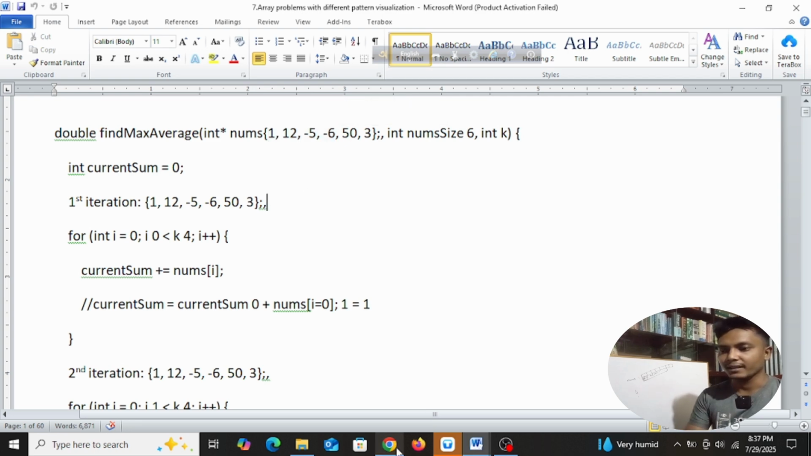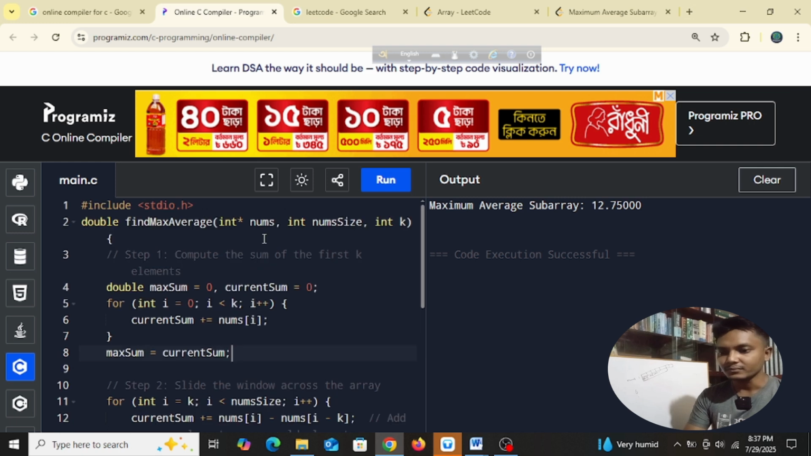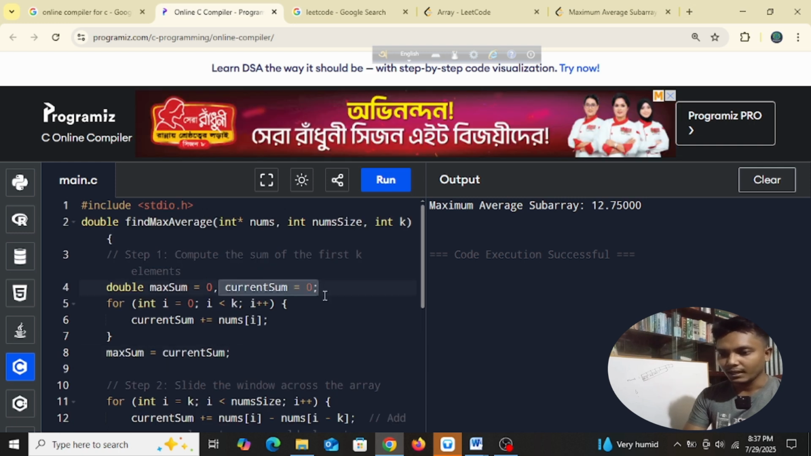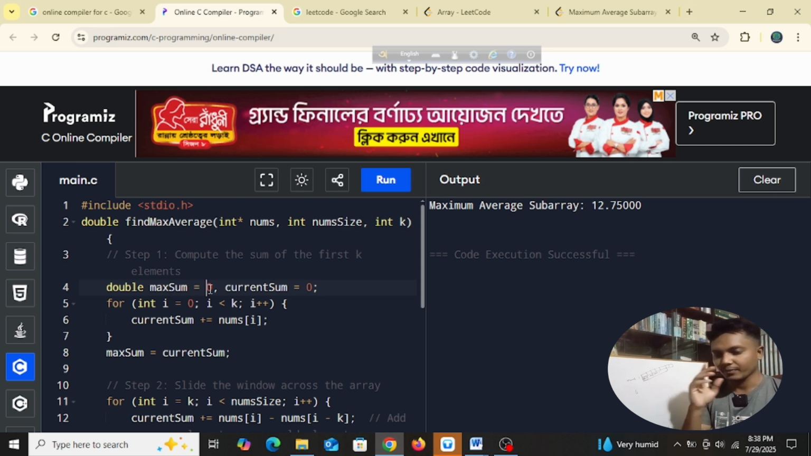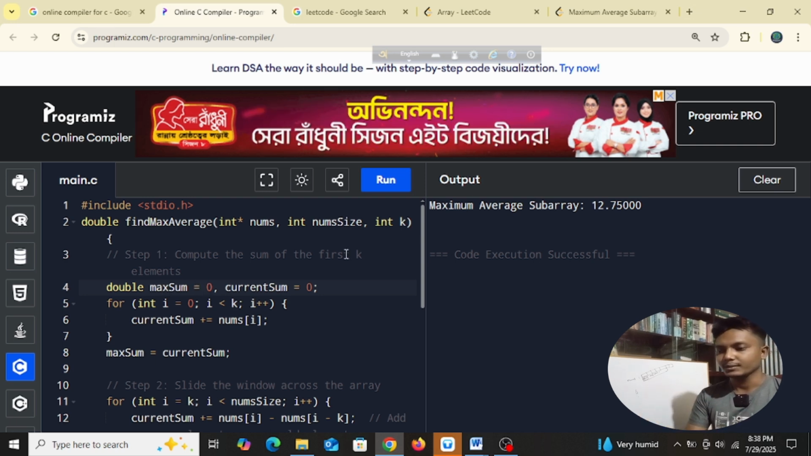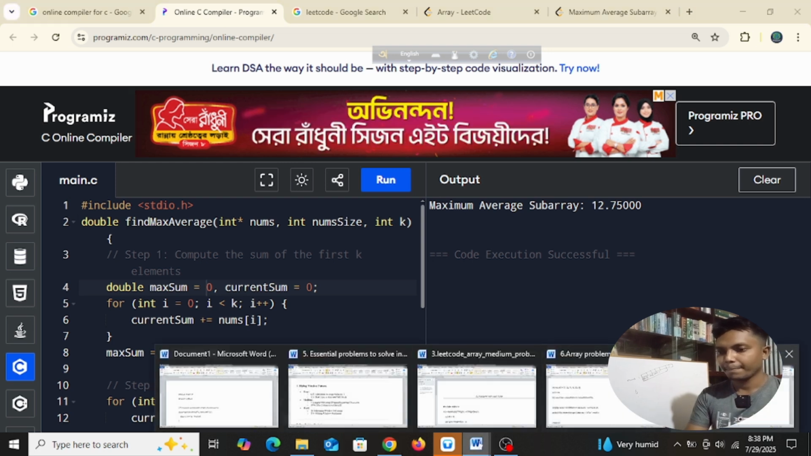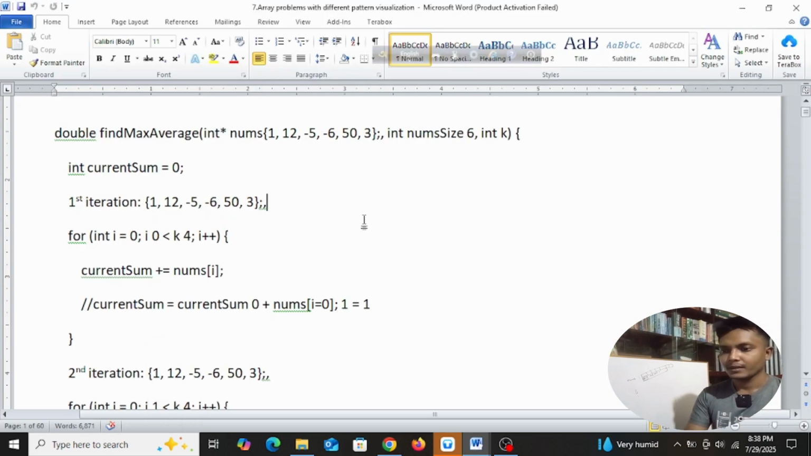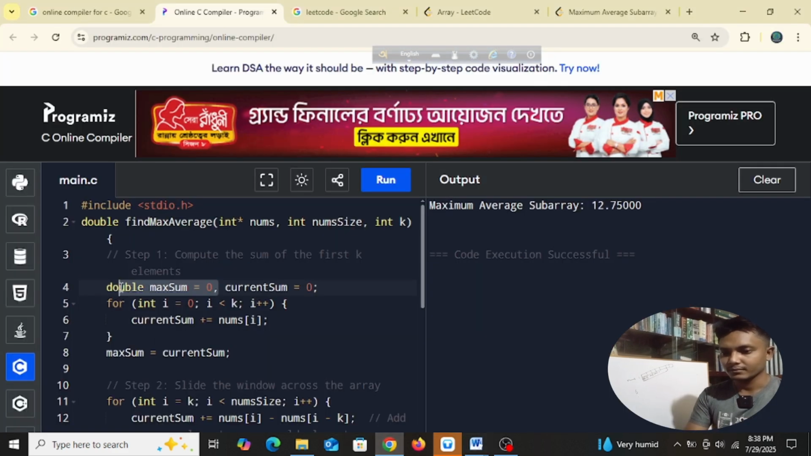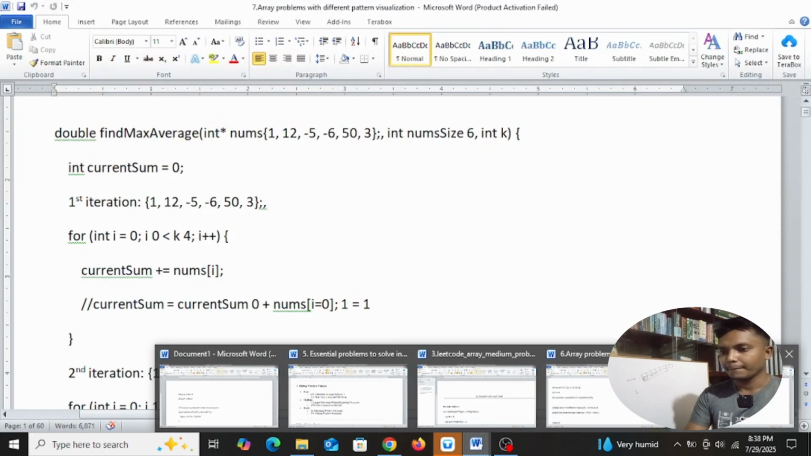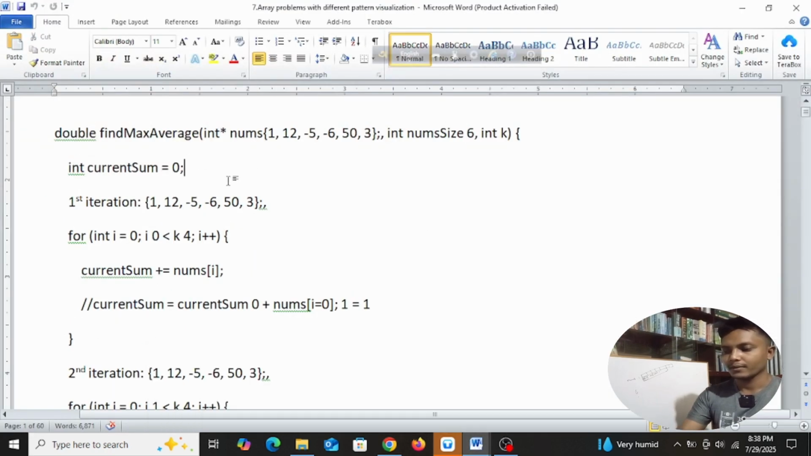So in the first step you see the current sum is 0, and double max sum is 0, right? Max sum is 0. So max sum will store the maximum sum, right? Anyway, current sum, so double max sum we have to provide here. Maybe I made a mistake here. Anyway, if you just give a comma, then this will do, right?